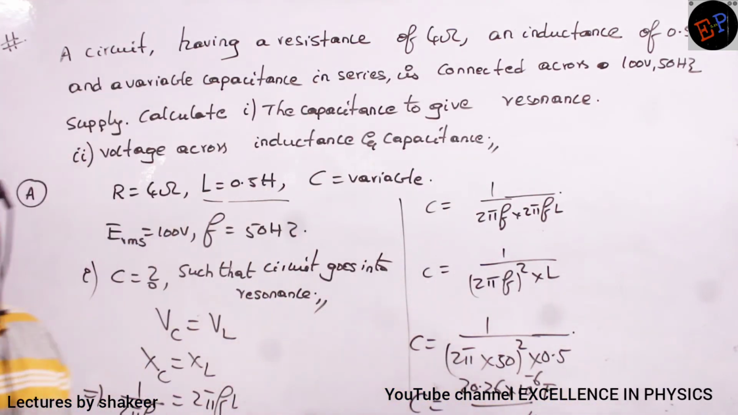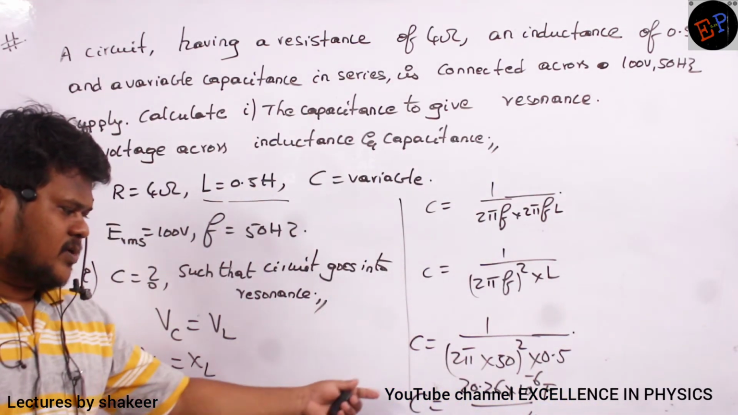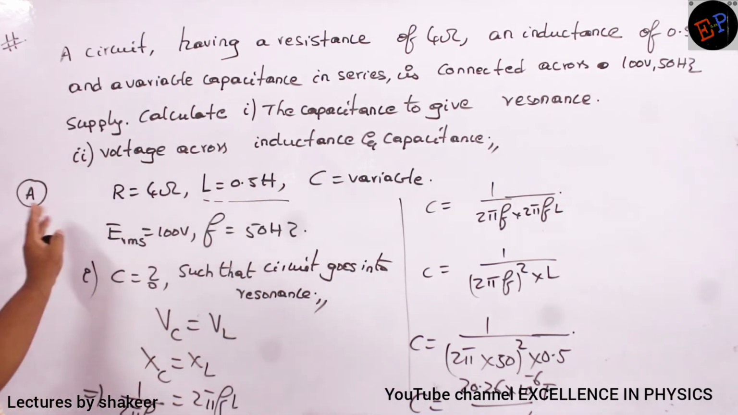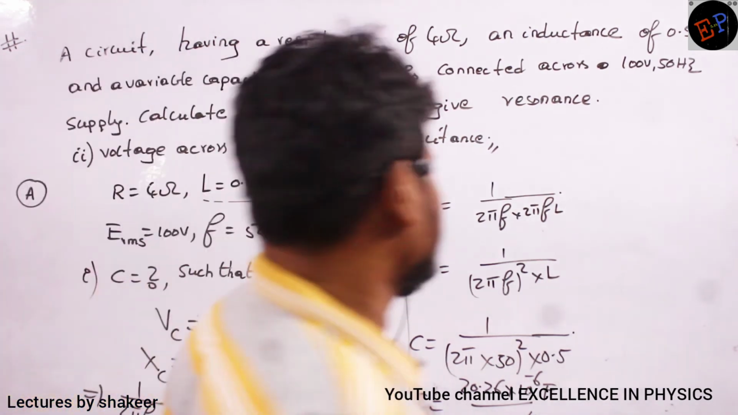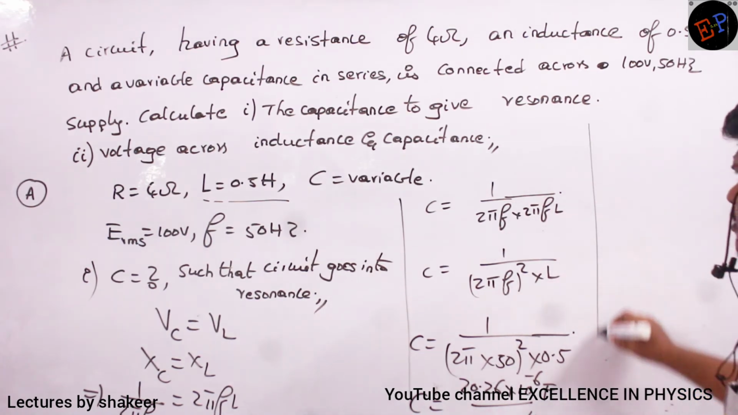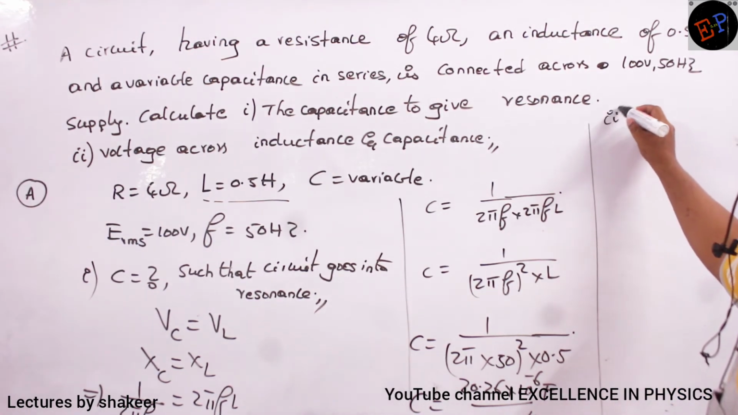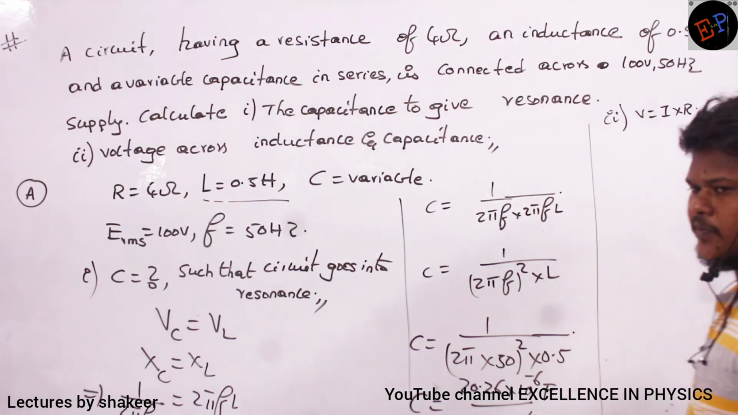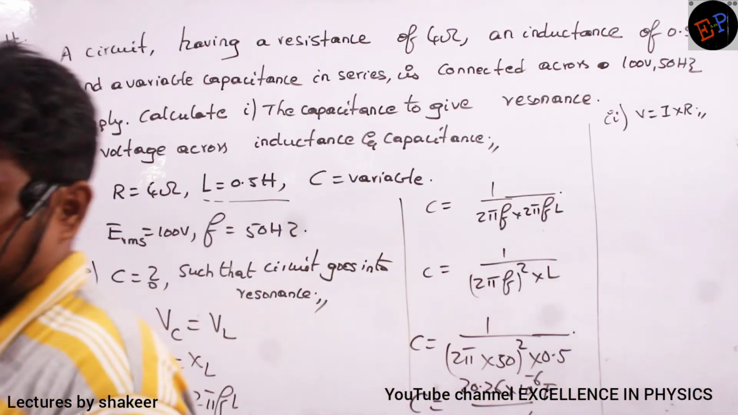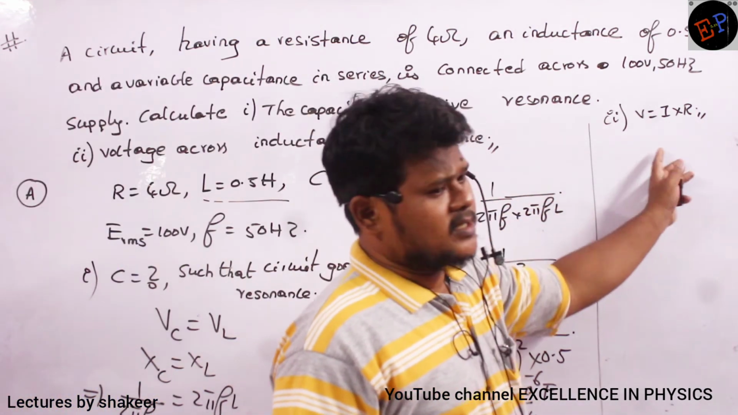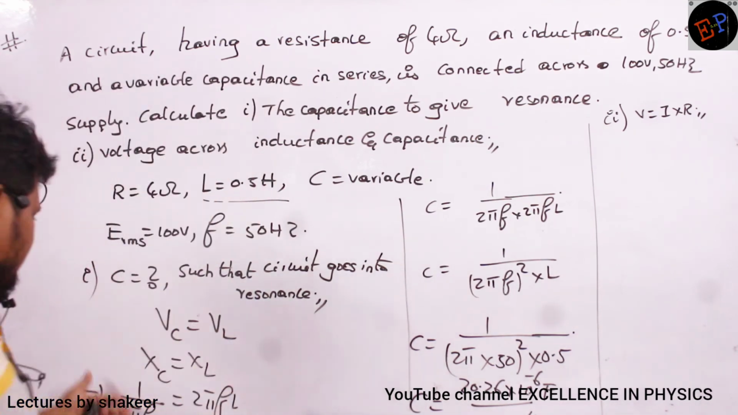This is the capacitance. So if this much capacitance is present for these values, then the circuit enters into resonance. That's it. Now see the next question: voltage across inductance and capacitance. V is equal to I into R. If I know the R value and the I value, then XC and XL, already they are given.